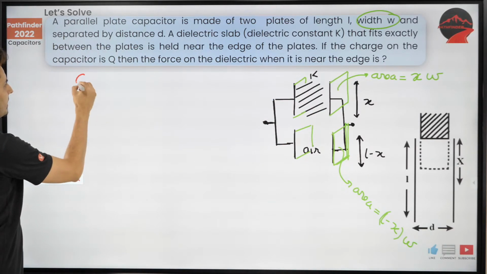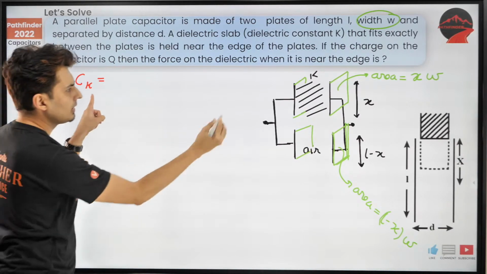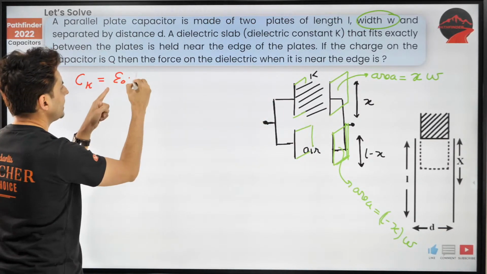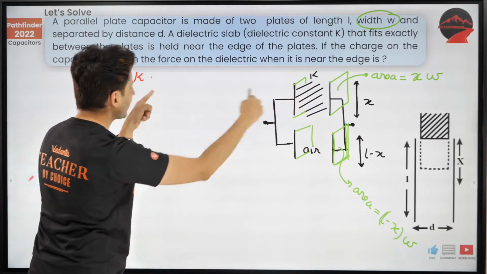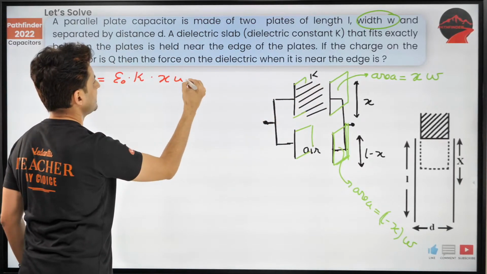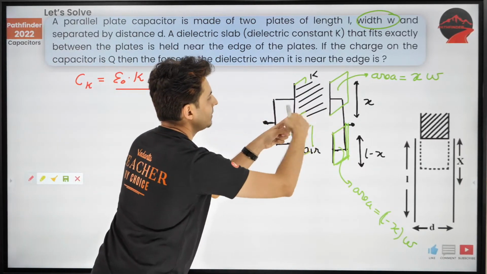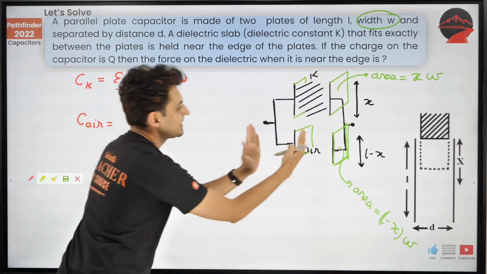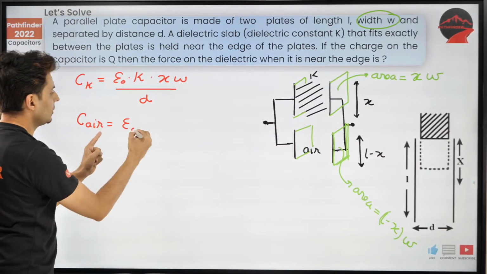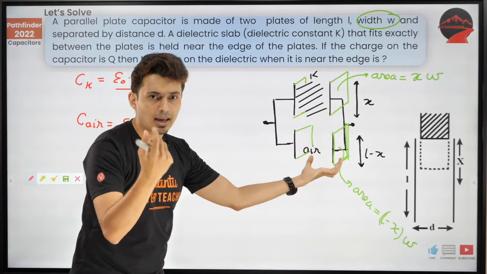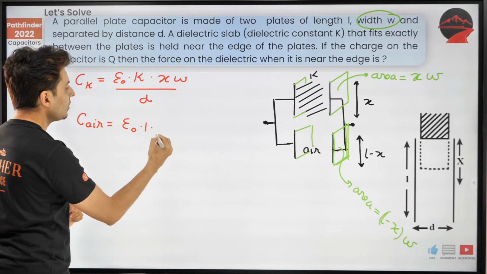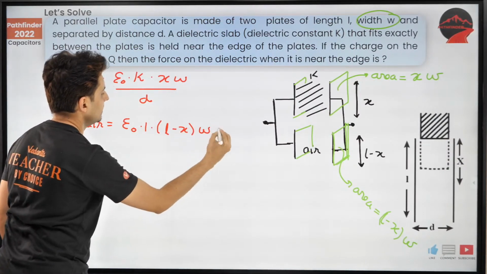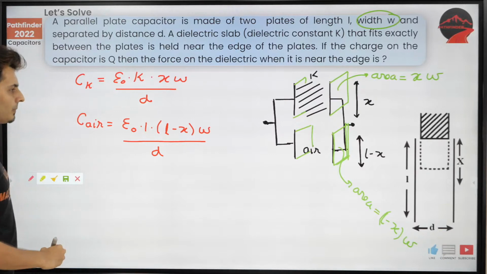Now let's figure out the capacitance. The capacitance with K will be how much? Epsilon naught, and I should also multiply by K because there is some dielectric material. Area, I just figured it out, was x into w, divided by the distance between the plates, which is d. Next, the capacitance of that air gap. Epsilon naught, do not multiply by anything because it's air, dielectric constant is 1, into area, which is L minus x into w, and this whole thing divided by d.